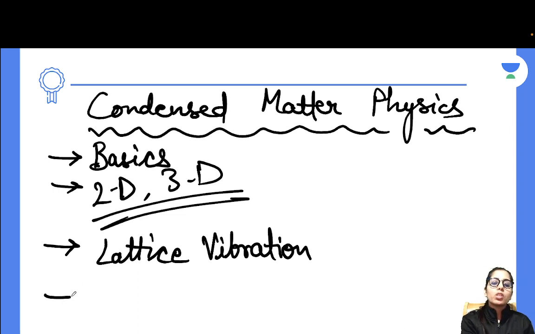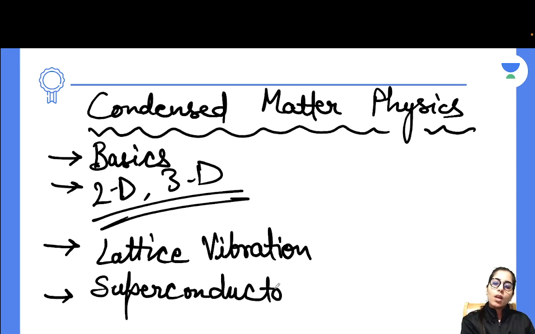In the lattice vibration, the dispersion relation, the group velocity, the phase velocity are important for you to consider. After this you have to prepare superconductors and the free electron theory. From these sections you can expect questions in your exam, and it is very, very much important.